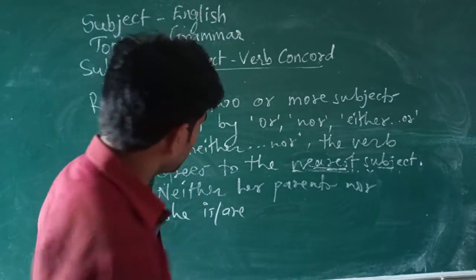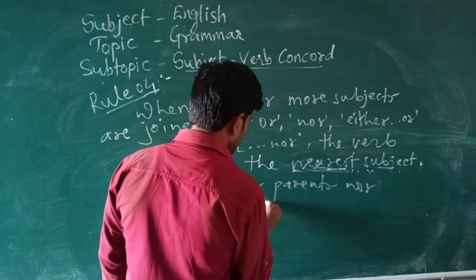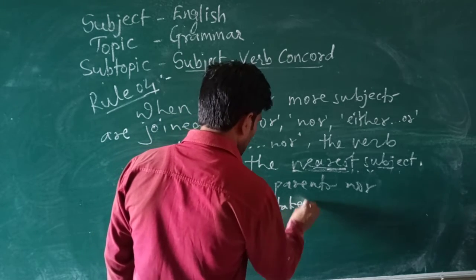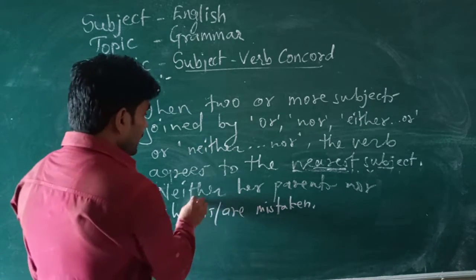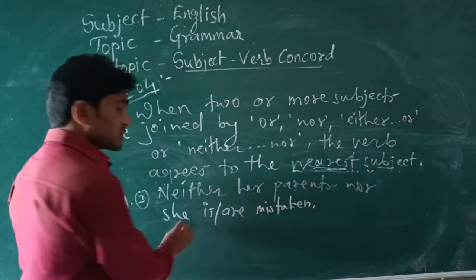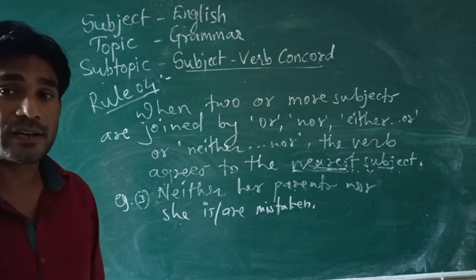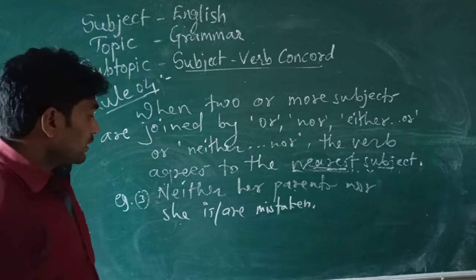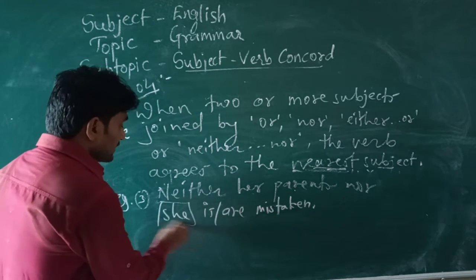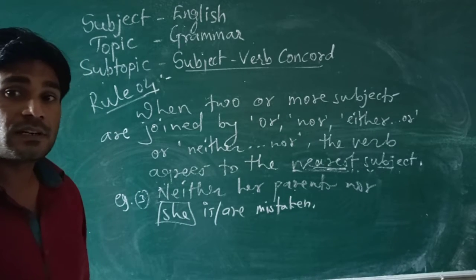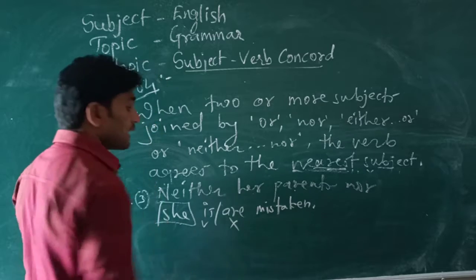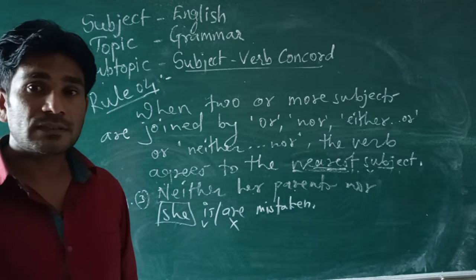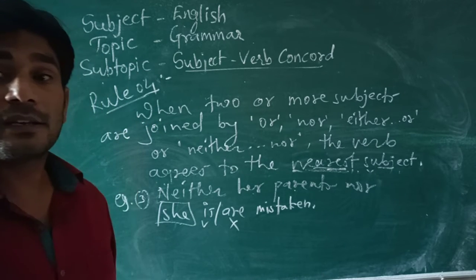Okay, mistaken. So now look at there in this sentence. Here neither her parents nor she. So here she is the nearest subject. So what is correct here? Is correct, are is wrong. Yes, is correct, are is wrong.